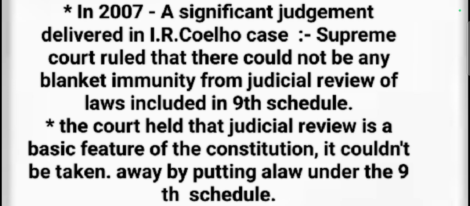so that's why no person has the ability to file a petition against any other person on the basis of Article 31B, because Article 31B is a type of immunity layer for the ninth schedule. So that's why here the Supreme Court held that judicial review is a basic feature, basic structure of the Indian Constitution. So judicial review cannot be taken away by keeping such laws under the ninth schedule.